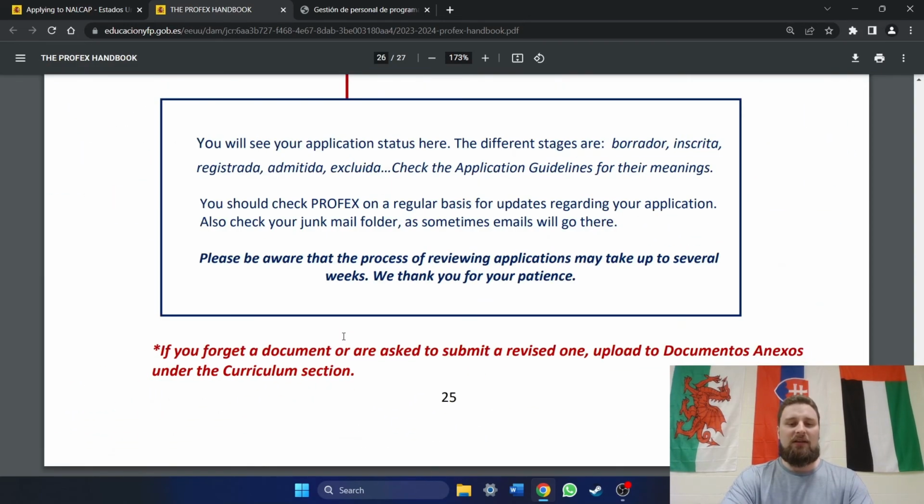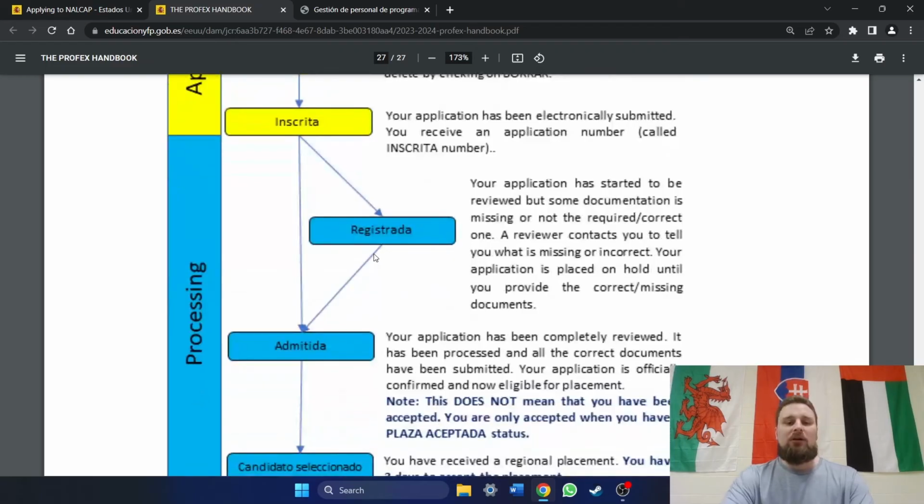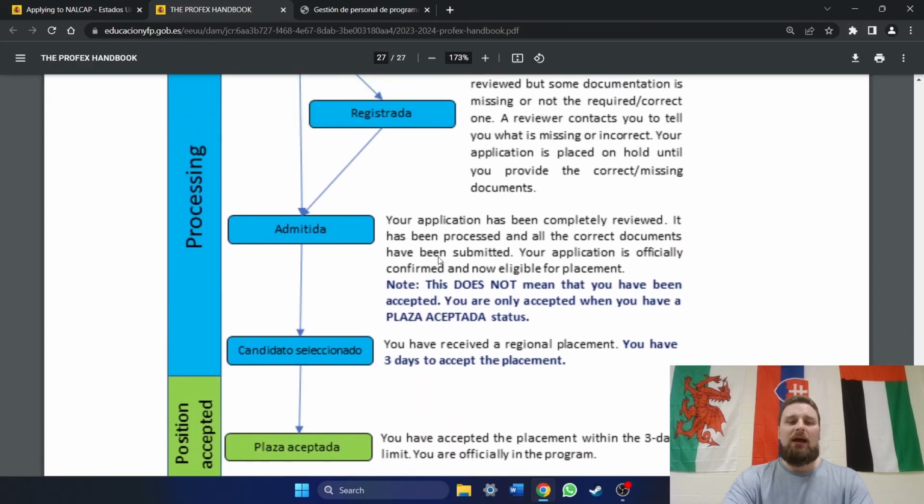Now there are different statuses. There's a status for before you've applied, borrador. I have a hard time rolling my R's. Inscrita, applied. Registrada, which means that you're missing something, that you need to add something back, okay? Admitida. Okay, admitida is when your application has been reviewed and they have decided you are eligible to receive a placement. So this does not mean that you are guaranteed a placement. It means that you are eligible to receive a placement.